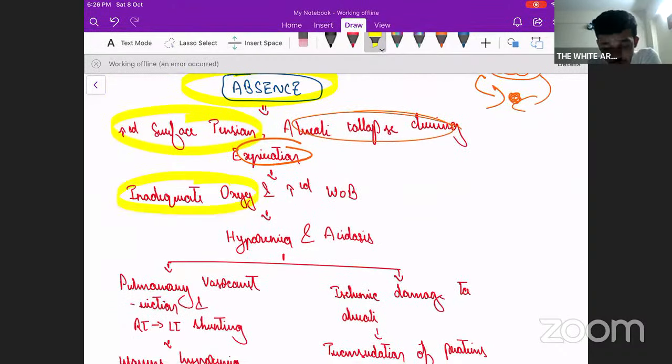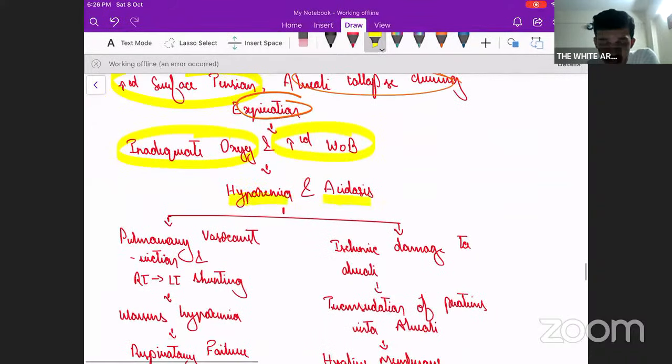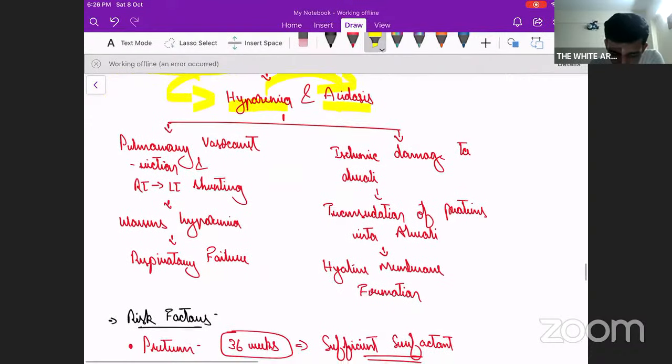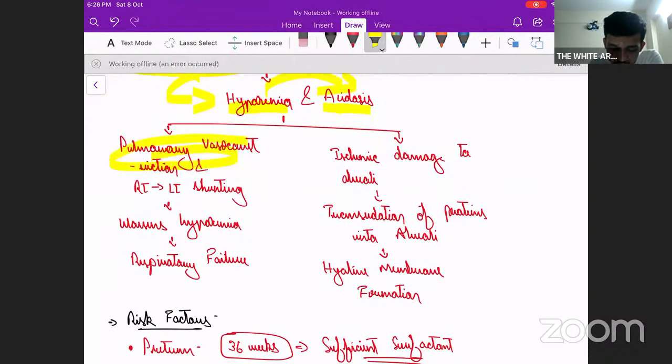So that will result in inadequate oxygenation and increased work of breathing, which will result in hypoxemia and acidosis. This hypoxemia itself will lead to respiratory acidosis, later leading to metabolic acidosis, because in the cells the metabolism is not taking place because of inadequate oxygen. What will this lead to? This will lead to pulmonary vasoconstriction and right to left shunting. If this happens, there will be more hypoxia, correct? This more hypoxia will lead to respiratory failure.